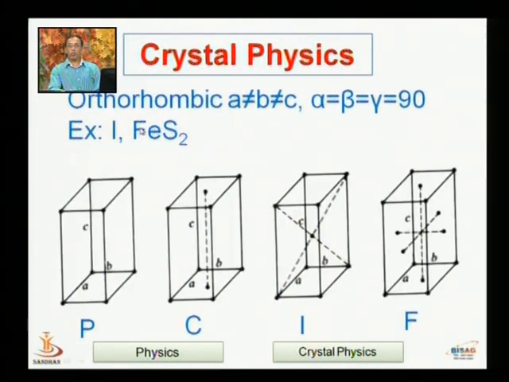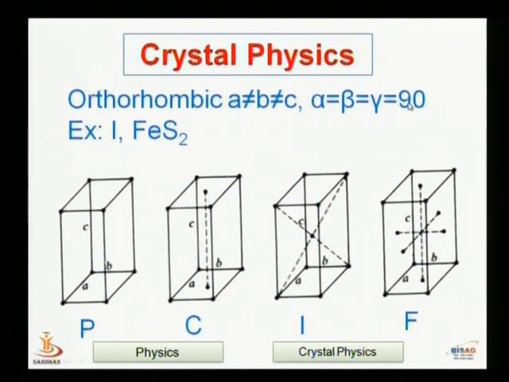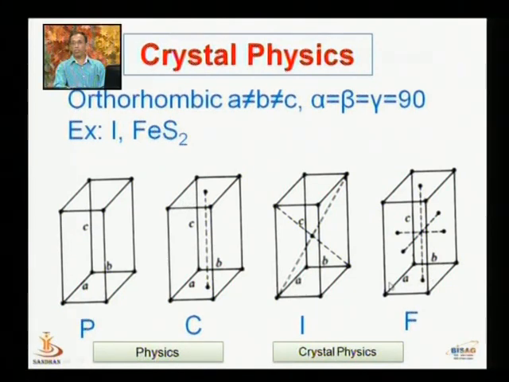Third case, orthorhombic system. Here all the sides are unequal, and still all the sides are mutually perpendicular to each other. Means alpha, beta, gamma are all equal and equal to 90 degrees, but the sides are unequal. This system possesses 4 Bravais lattices. First one, corner points, so it is a simple, primitive one. In addition to 8 corner points, there are 2 atoms at the base plane as well as the upper plane, so this is base centered.